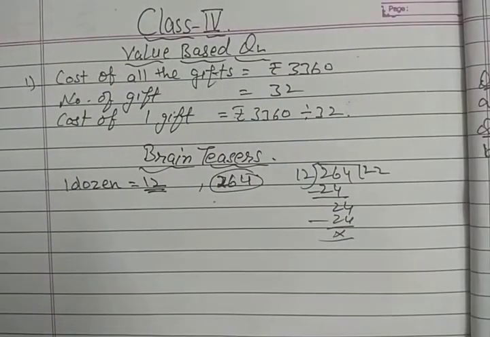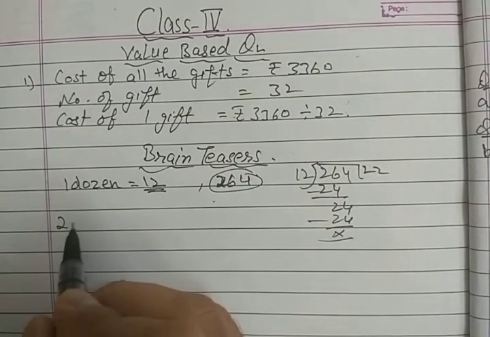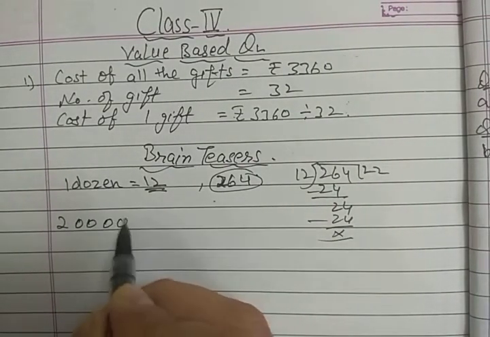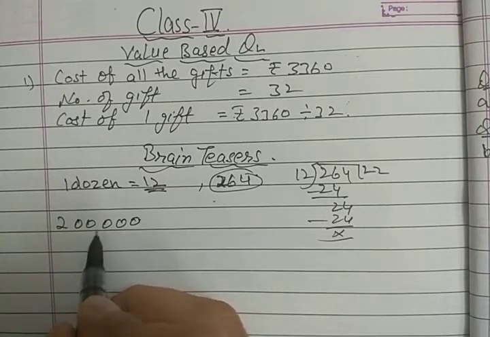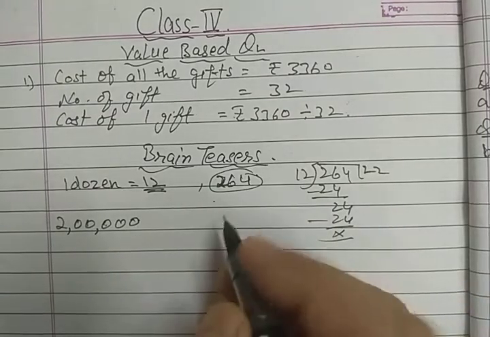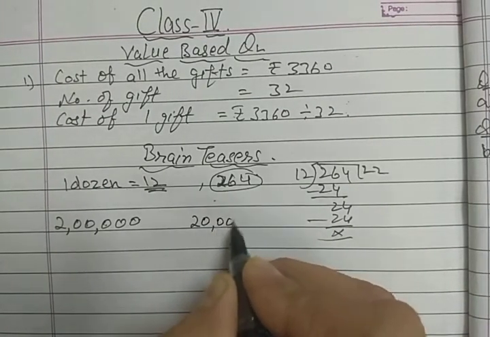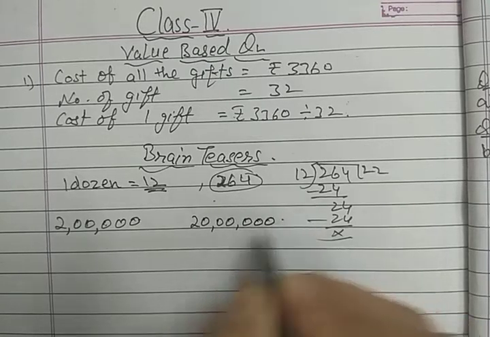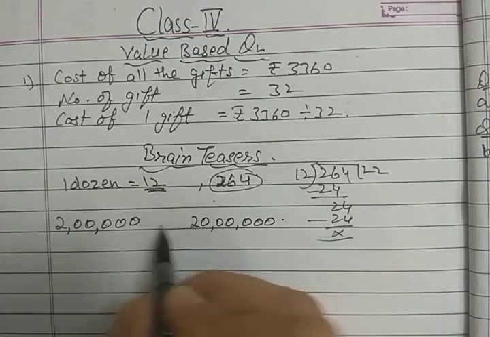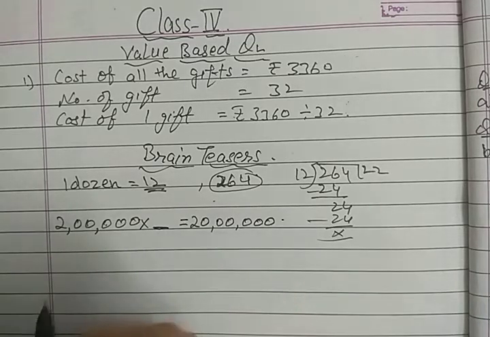If you want to do this, then you can see here 2 lakh. So how can you write 2 lakh? This is 2 lakh, and here is 20 lakh. Now to make them equal, right now they are not equal.